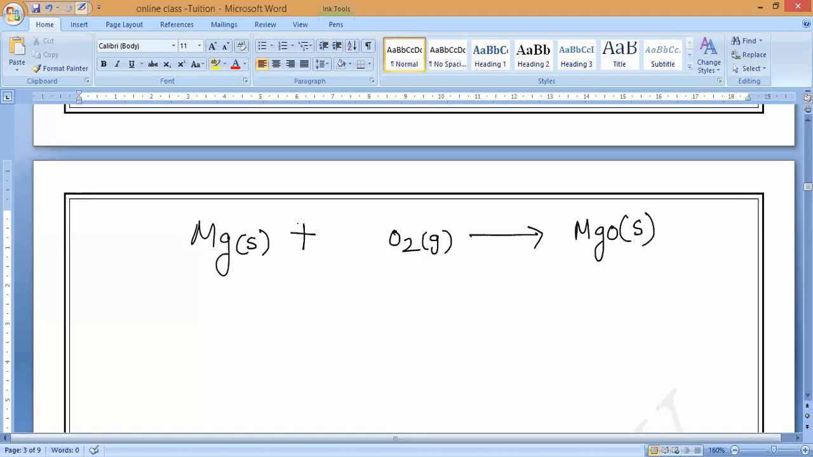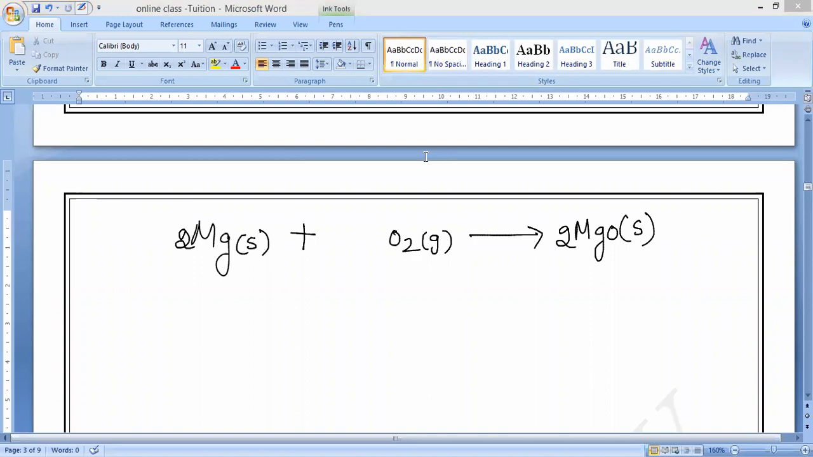Balance it now. Try to balance, all of you. What will come? 2Mg plus O2 gives 2MgO. Anybody with a doubt, ask me. You should become an expert in balancing, within seconds you have to balance. So 2Mg plus O2 will give you 2MgO.